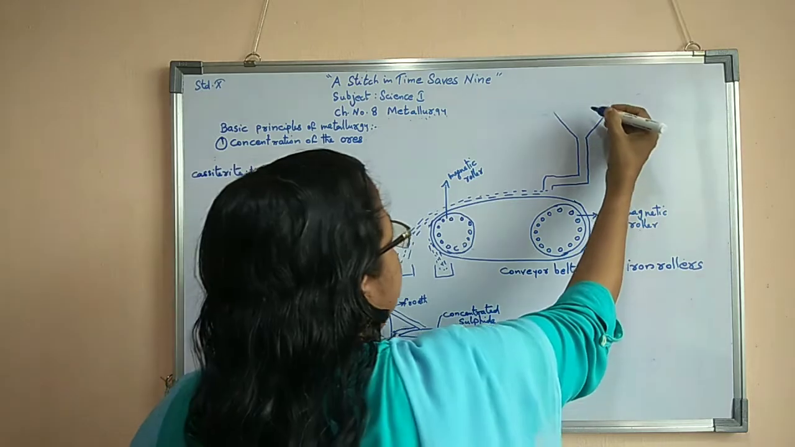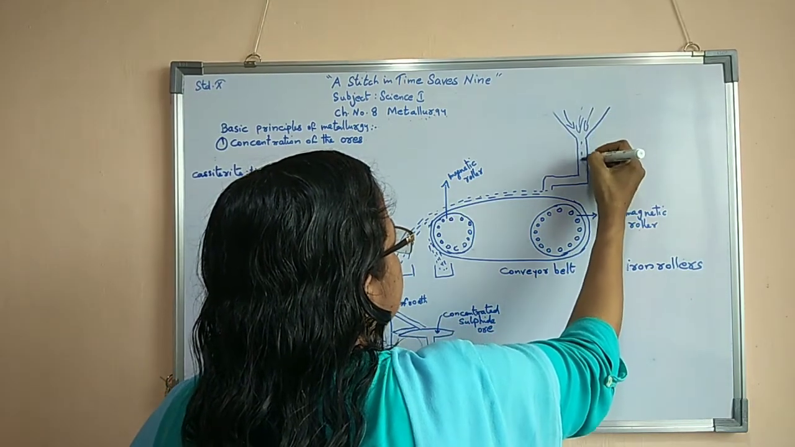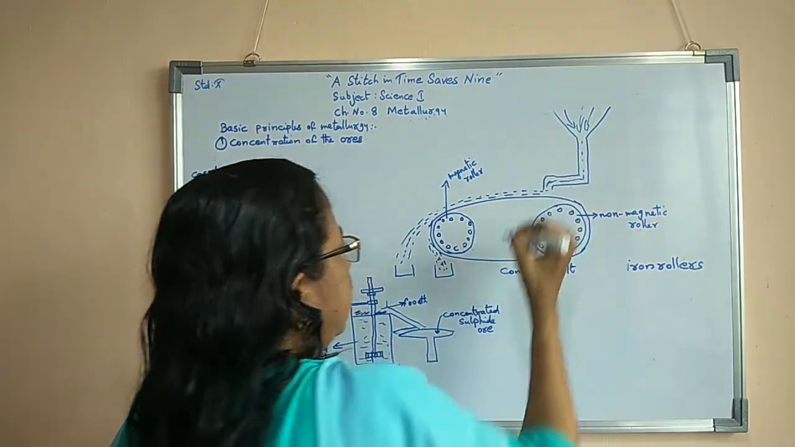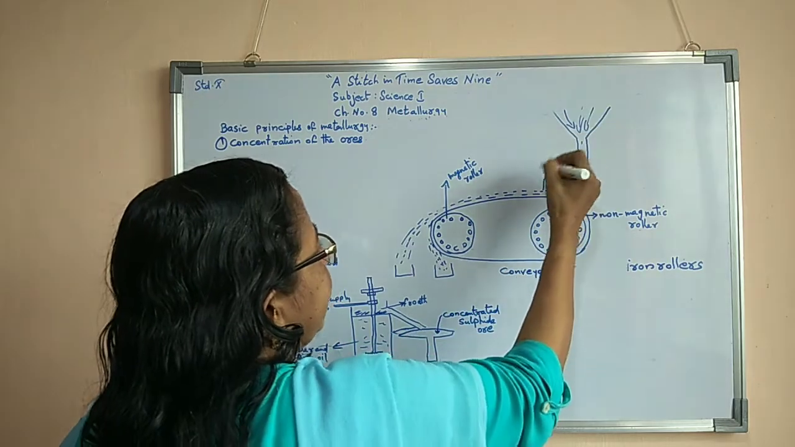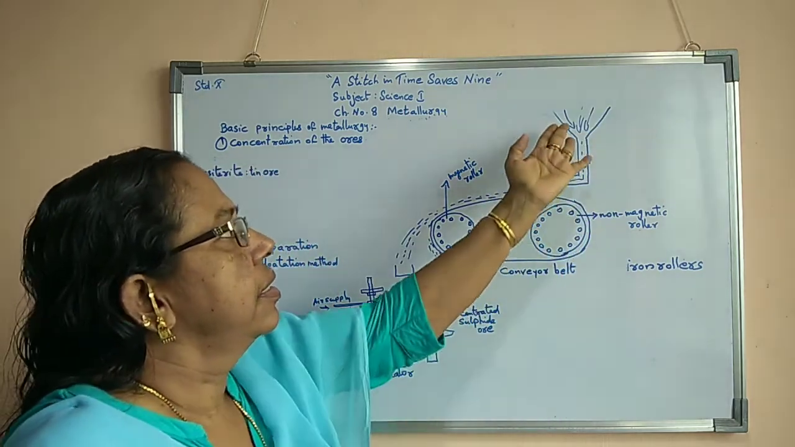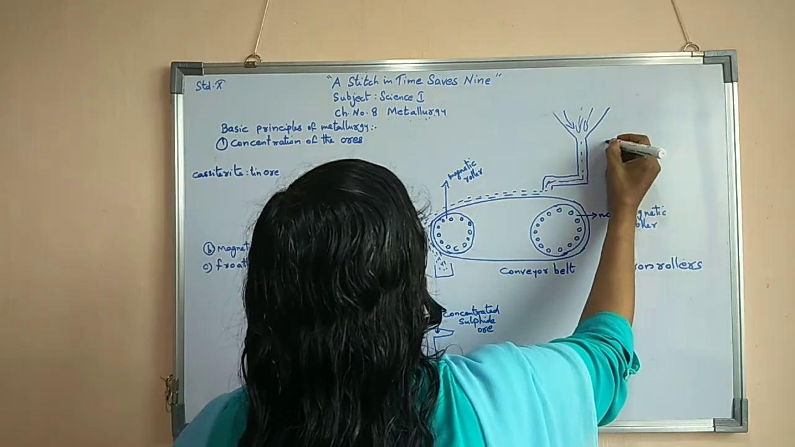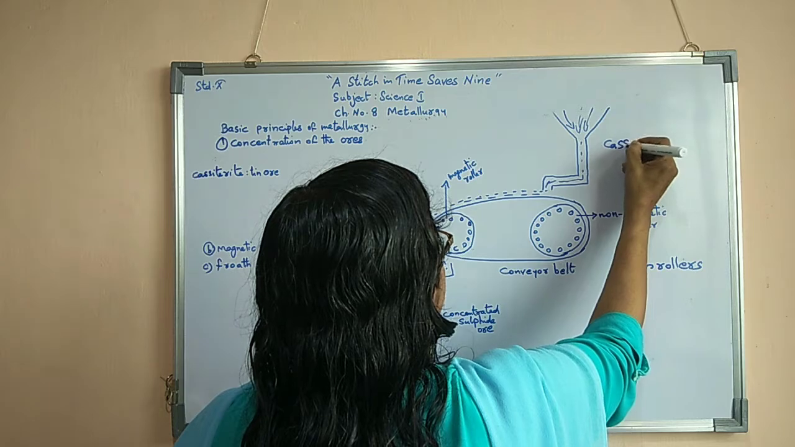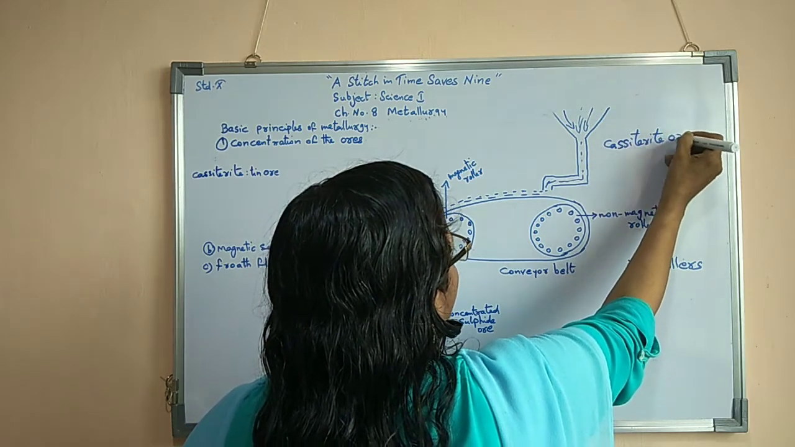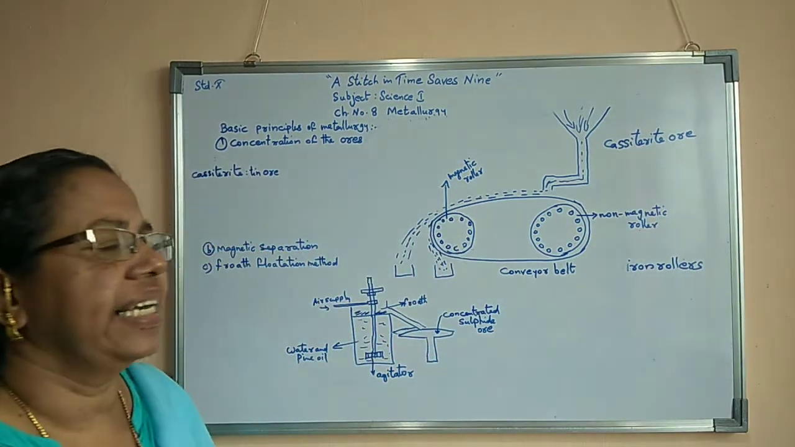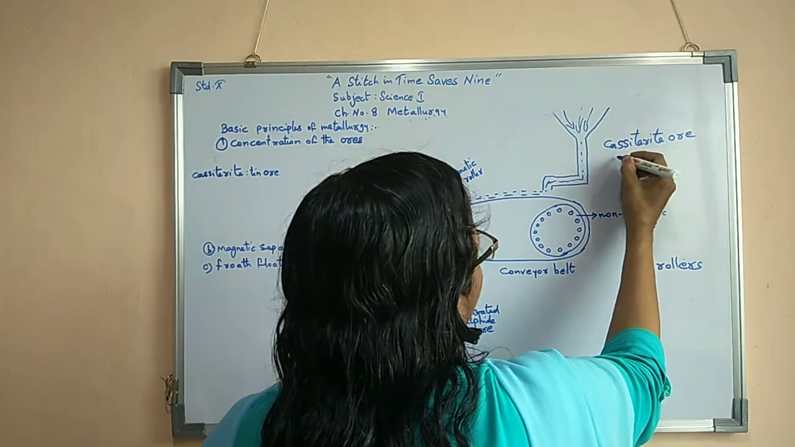Now we are passing the ore through this funnel-shaped container. The ore that we are putting inside this conical-shaped container is cassiterite ore. Cassiterite ore is the ore of tin.